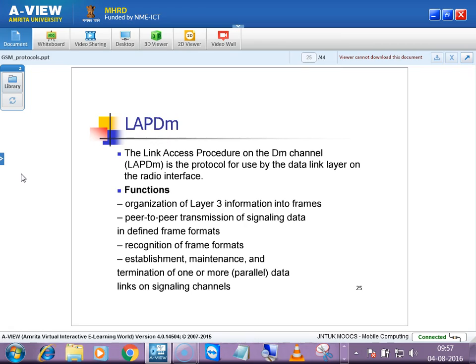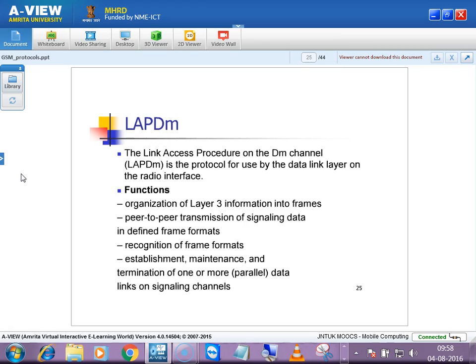In the mobile station we are having a data link layer, and in the base station also we are having a data link layer. So whatever is coded or whatever functionalities are done by the data link layer, that will only be decoded and understood by the data link layer of the base station transceiver. Okay, so P2P transmission of signaling data and recognition of frame formats.